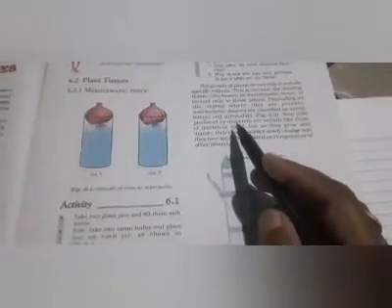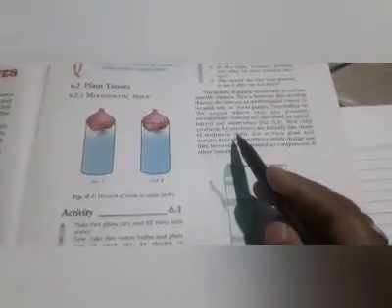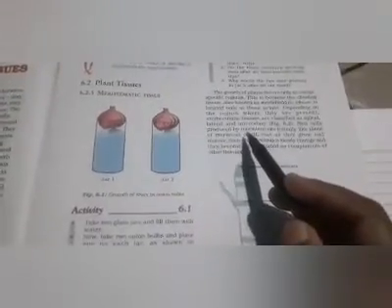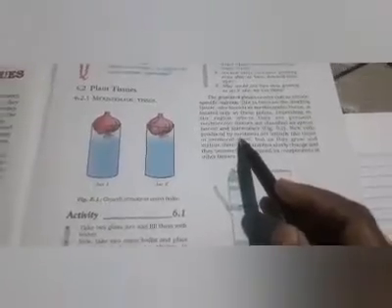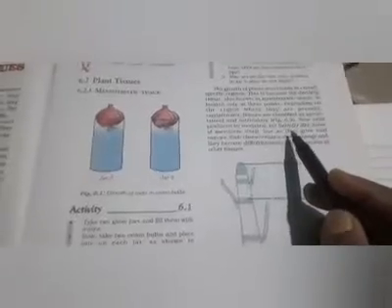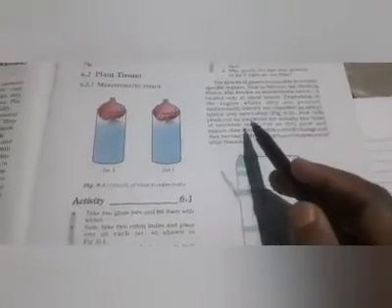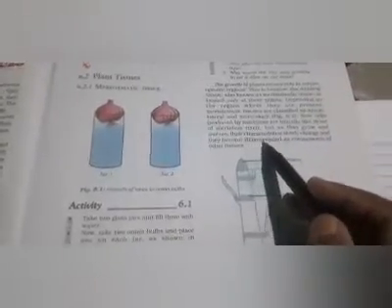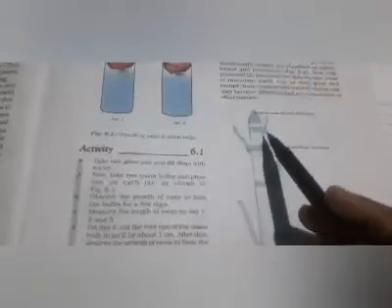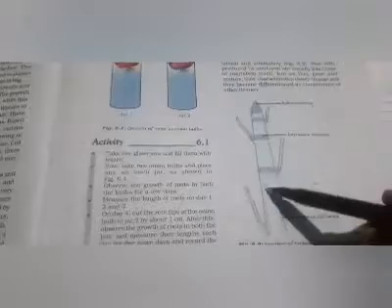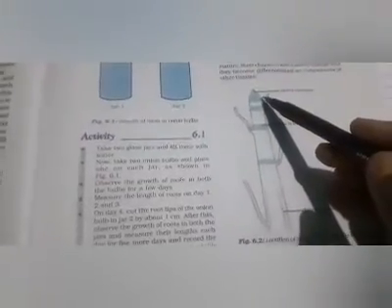So meristematic tissues are those type of tissue that can grow and divide throughout their life. When these meristematic tissues get matured and differentiated, that is, become permanent, this conversion of meristematic tissue into permanent tissue is called differentiation. Now look at the figure. According to their location, the meristematic tissues are of three types.